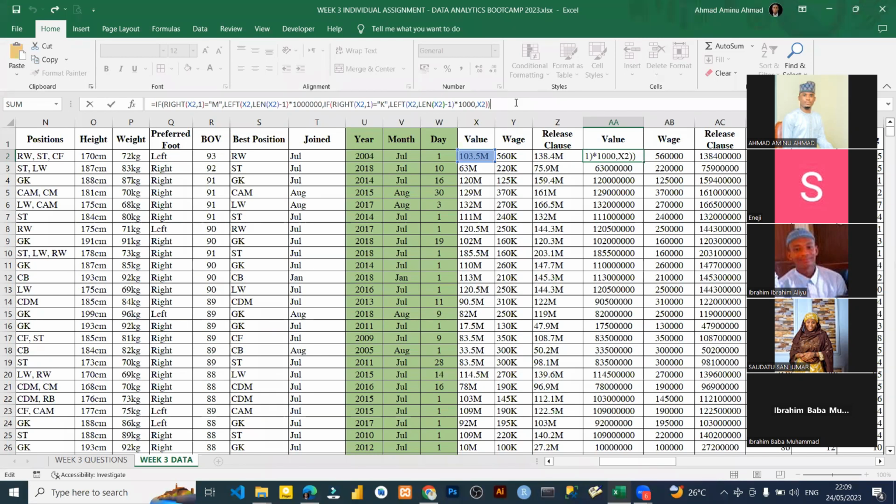This question number 5, you need to study it well and learn about it. The way you got your wages, however you got it, you concatenate, whatever you did the hard way, once you got it correctly, it's okay.